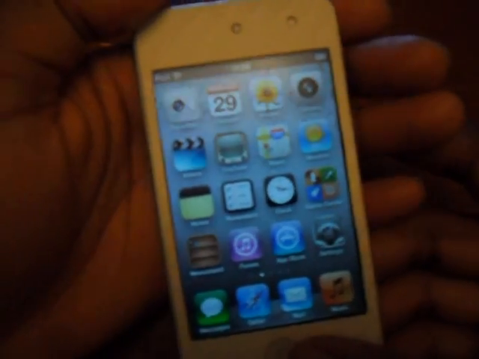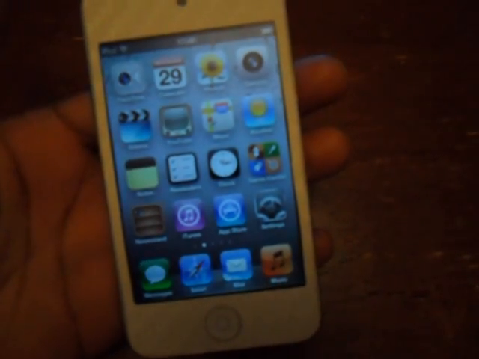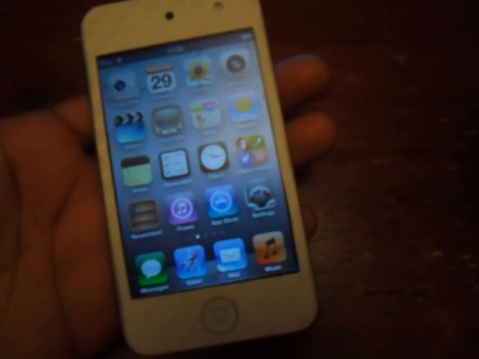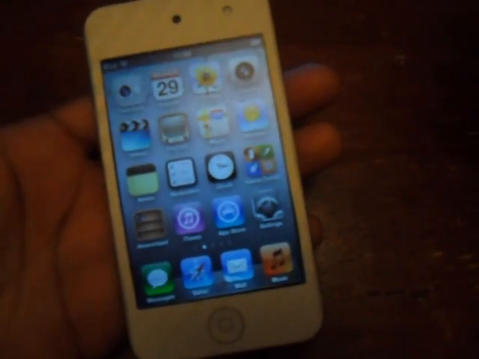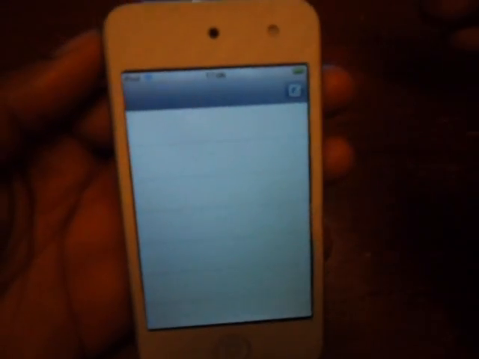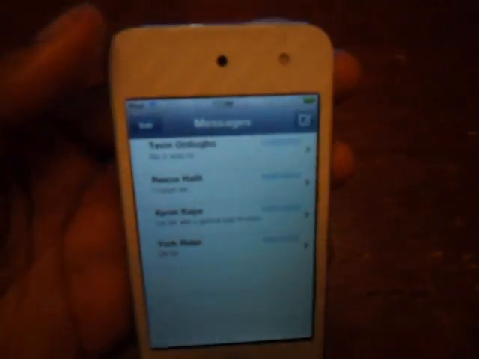Next, we're on to iMessage. Now iMessage is a brand new feature of iOS 5, which is, I think, really good. It's for iPad and iPod Touch as well as iPhone users. It's brand new to iOS 5, exclusive to that. And basically you can just see all the different messages.